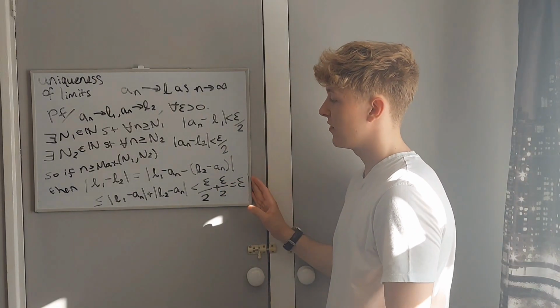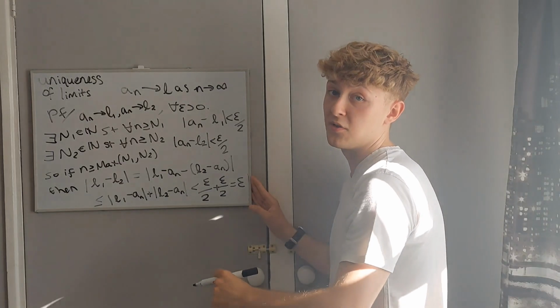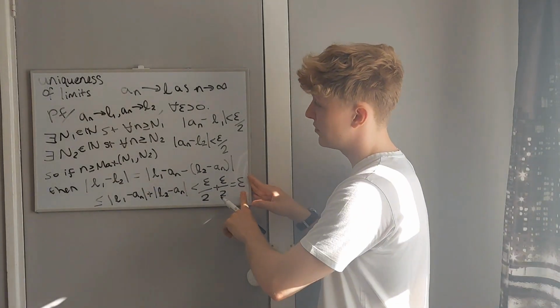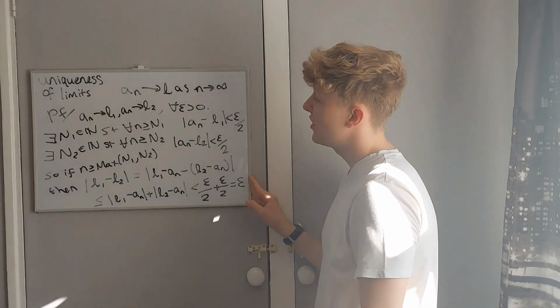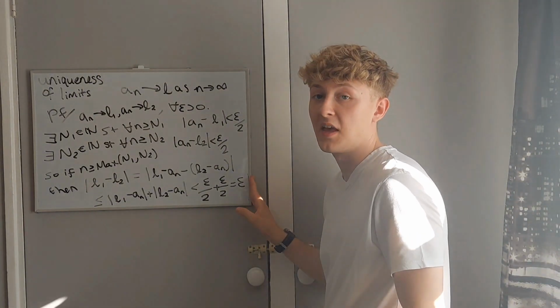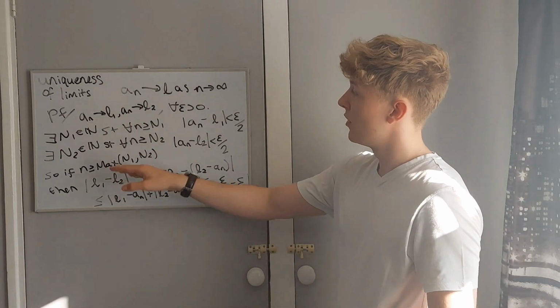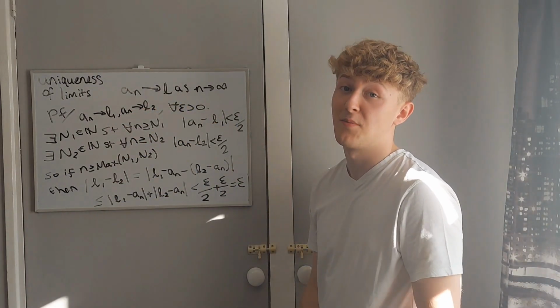And so if we now read this, what we have is that |L1 minus L2|, the absolute value of their difference, is less than epsilon, and that was for any epsilon greater than 0 you pick. So for any tolerance you can give me, I can tell you that L1 and L2 are that close together, and since they were picked in advance of epsilon, that tells us they must be the same number.